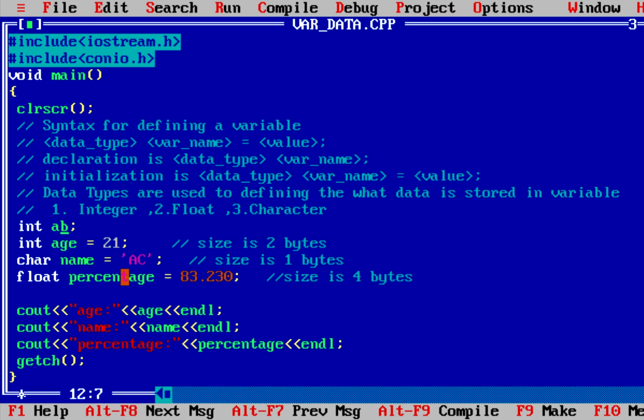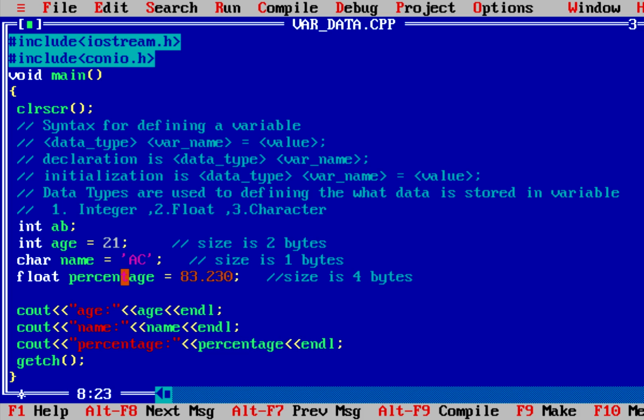So basically the rules say that we can't use a numeric character at the start, we can't use a special character at the start other than underscore, we can't give any space in a variable name, and we can't use a keyword as a variable name. For defining a variable, we have the syntax: data type, variable name, equal to, value. There are two parts. First is declaration, second is initialization.